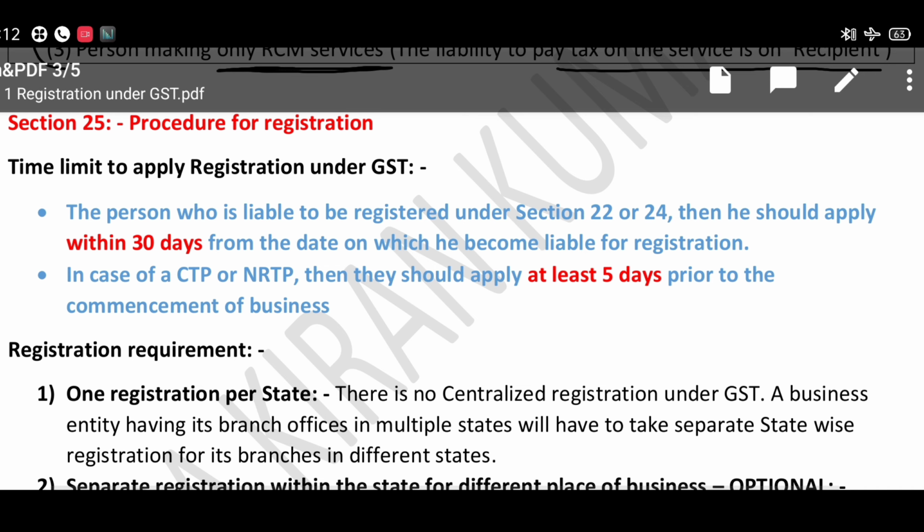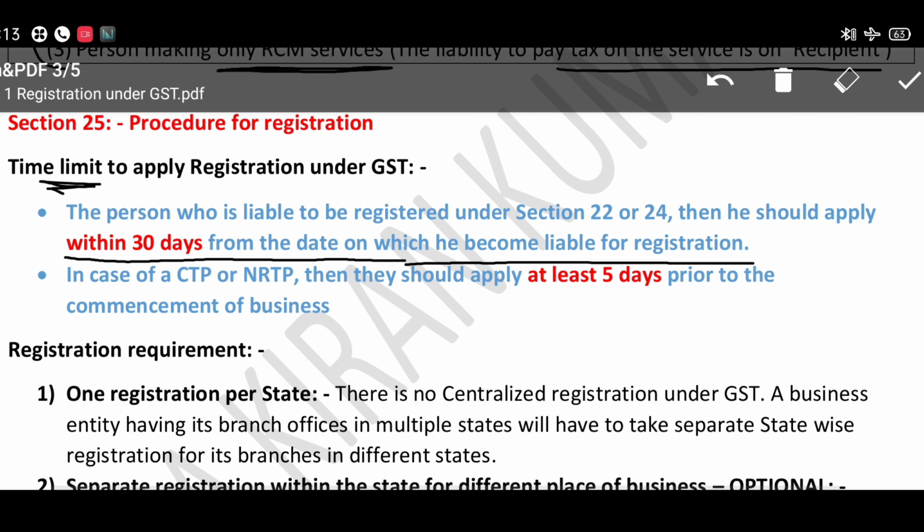Section 25 is about the procedure for registration and the time limit to apply for registration under GST. Up to now we have discussed who is liable and who is not liable for registration. Now we can discuss the time limit for GST registration. The person who is liable to register under the previous sections we have discussed should apply for GST registration within 30 days from the date he becomes liable for registration.